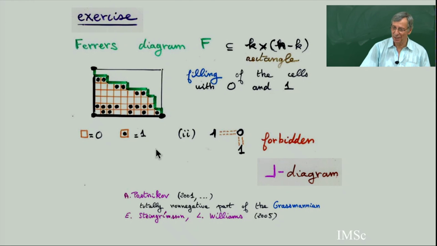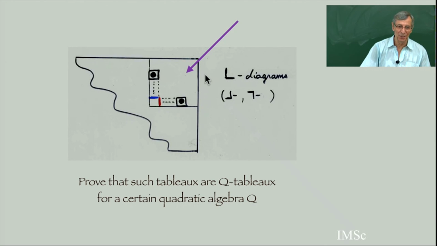So again, the exercise is to find a quadratic algebra which is able to read this diagram, so that the Q tableaux are exactly the diagrams. But so that it works, you have to put the diagram upside down like this, and you have to read it like this. So it's the British notation, but the mirror image of the British notation. And so this is forbidden, you see. And now I claim that you can find a quadratic algebra Q so that the Q tableaux are exactly the Le diagrams in this notation, where this pattern is forbidden.